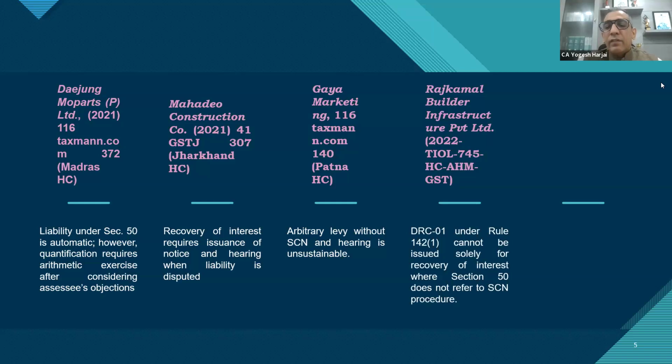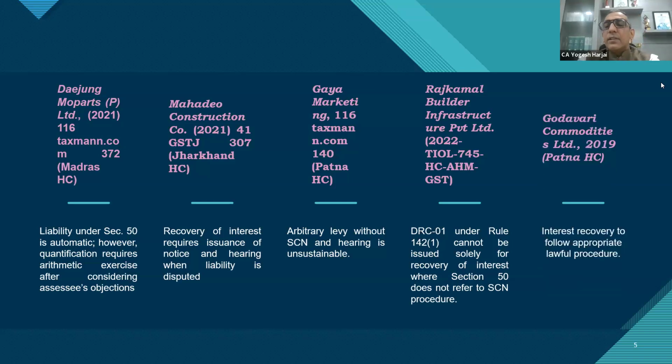DRC 01, Rajkamal Builder Infrastructure: DRC 01 cannot be solely issued for recovery of interest where Section 50 does not refer to SCN procedure. But courts have time and again said to issue a show cause notice for recovery of interest.